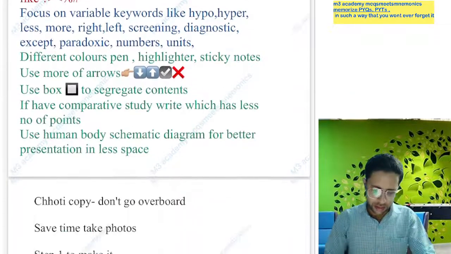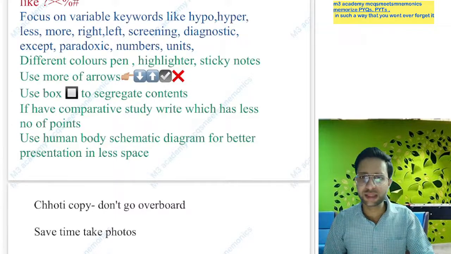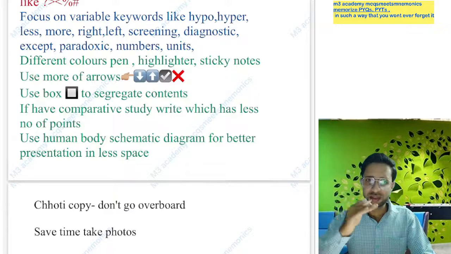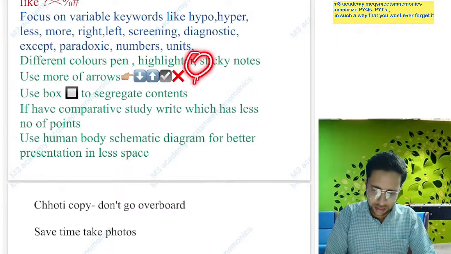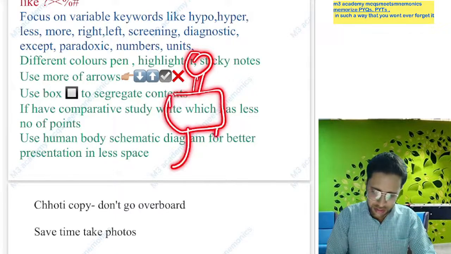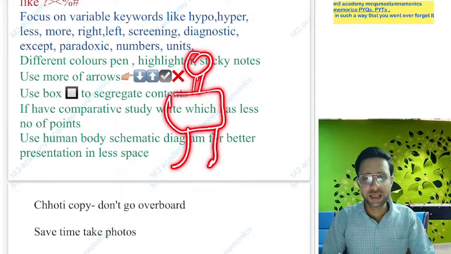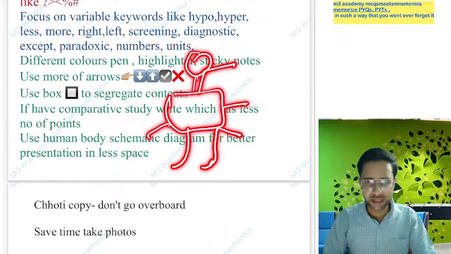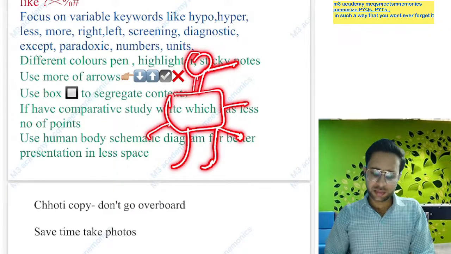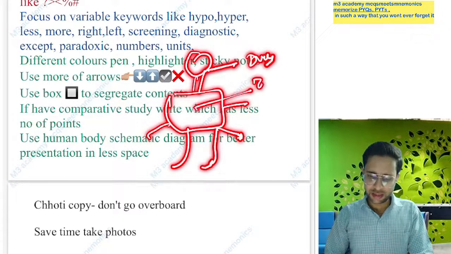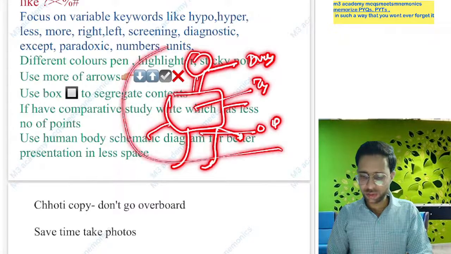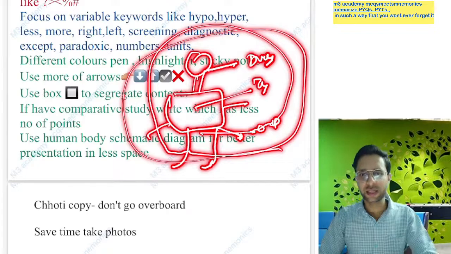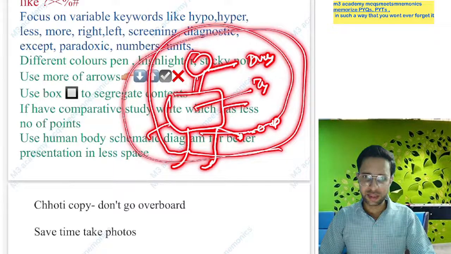Yes, now if you want to present the different symptoms of different organs, you have to make a human body diagram. If you want to show something related to different systems, just make a human body diagram and write on it the symptoms related to the brain, this dizziness, this tachycardia, this oliguria. So this human body schematic diagram is easily presentable, easily revisable.